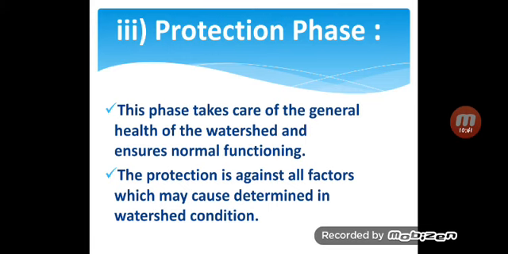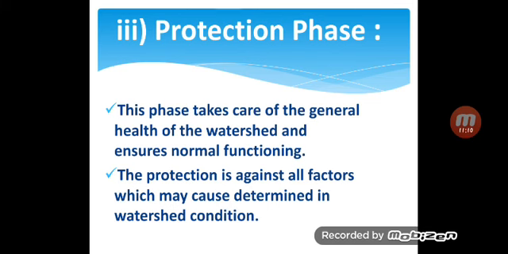Then the next phase is the protection phase. This phase takes care of the general health of the watershed and ensures normal functioning. The protection is against all factors which may cause deterioration of watershed conditions. Means the protection phase protects against all factors which can affect the watershed.